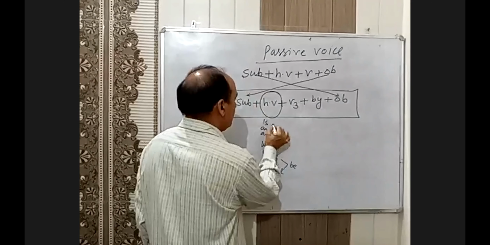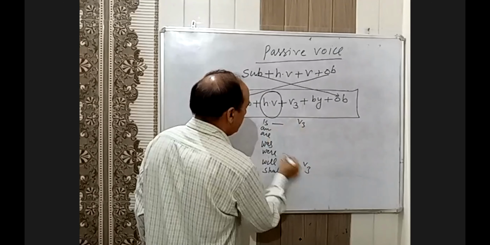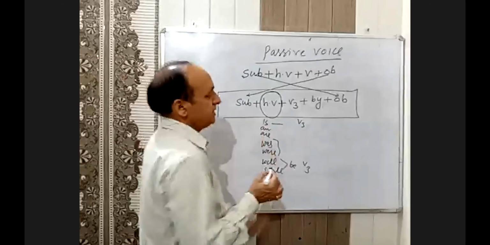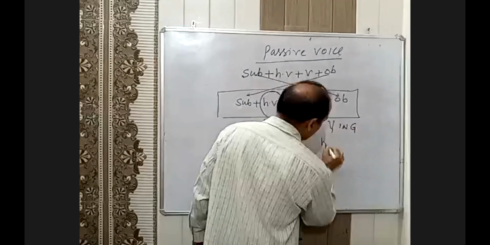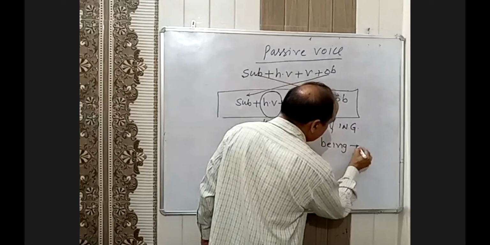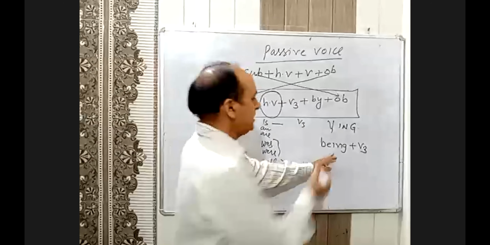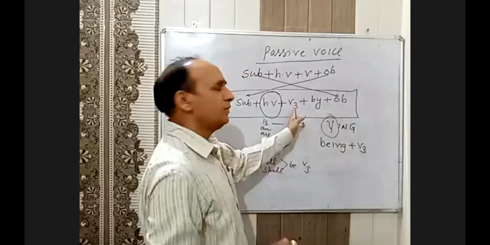Always there is third form, and if there is an ing form, first form ing, what you have to use? Being plus third form. It means ing will be converted into being, and the first form will be in the third form. There is always third form in the passive voice.